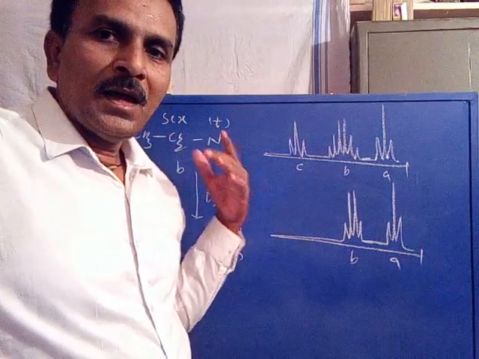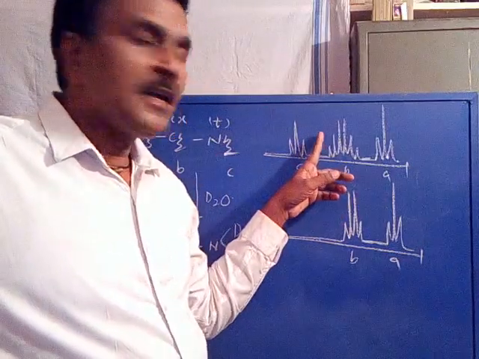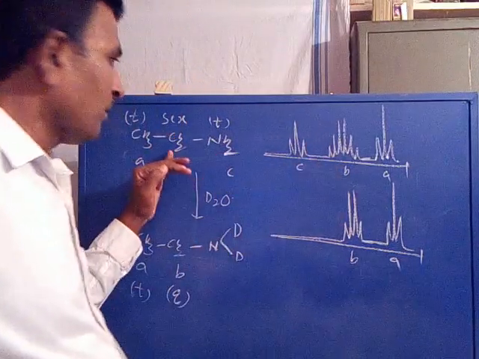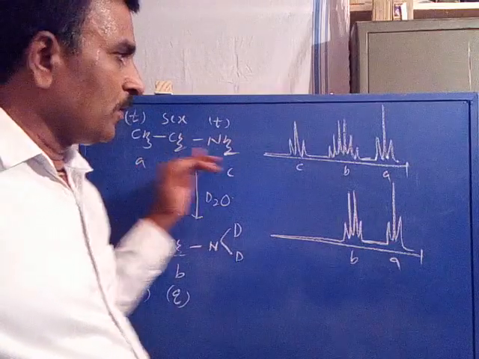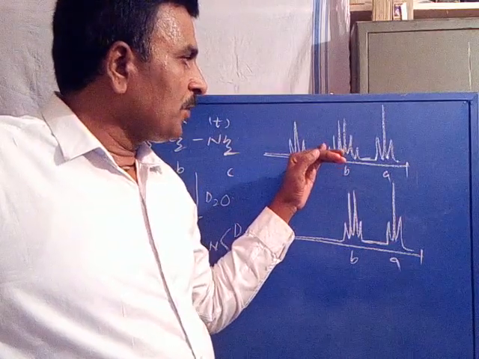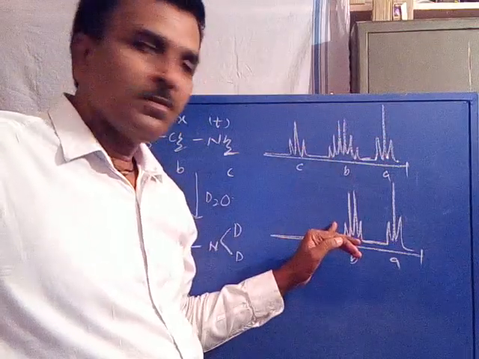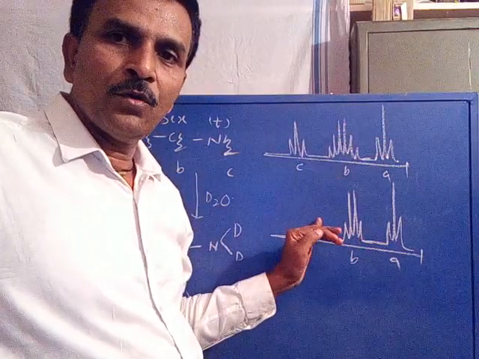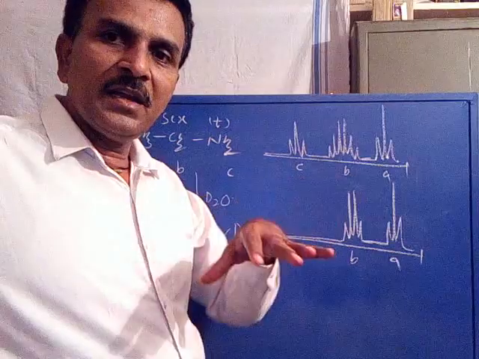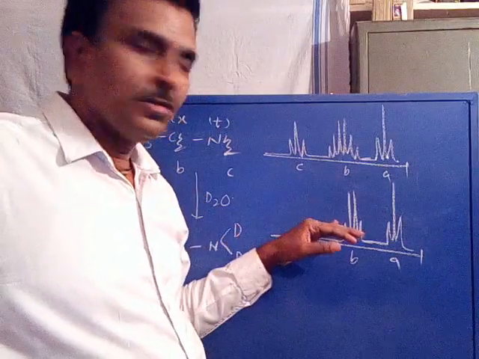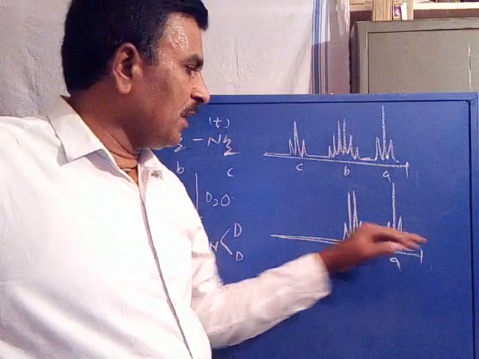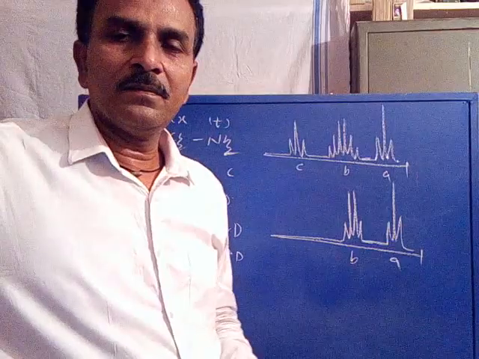Now, the multiplicity for the middle CH2 proton is reduced from a sextet, 1, 2, 3, 4, 5, 6, six lines, to 4 lines. So the multiplicity gets reduced to a quartet. So a simple triplet and quartet appear.